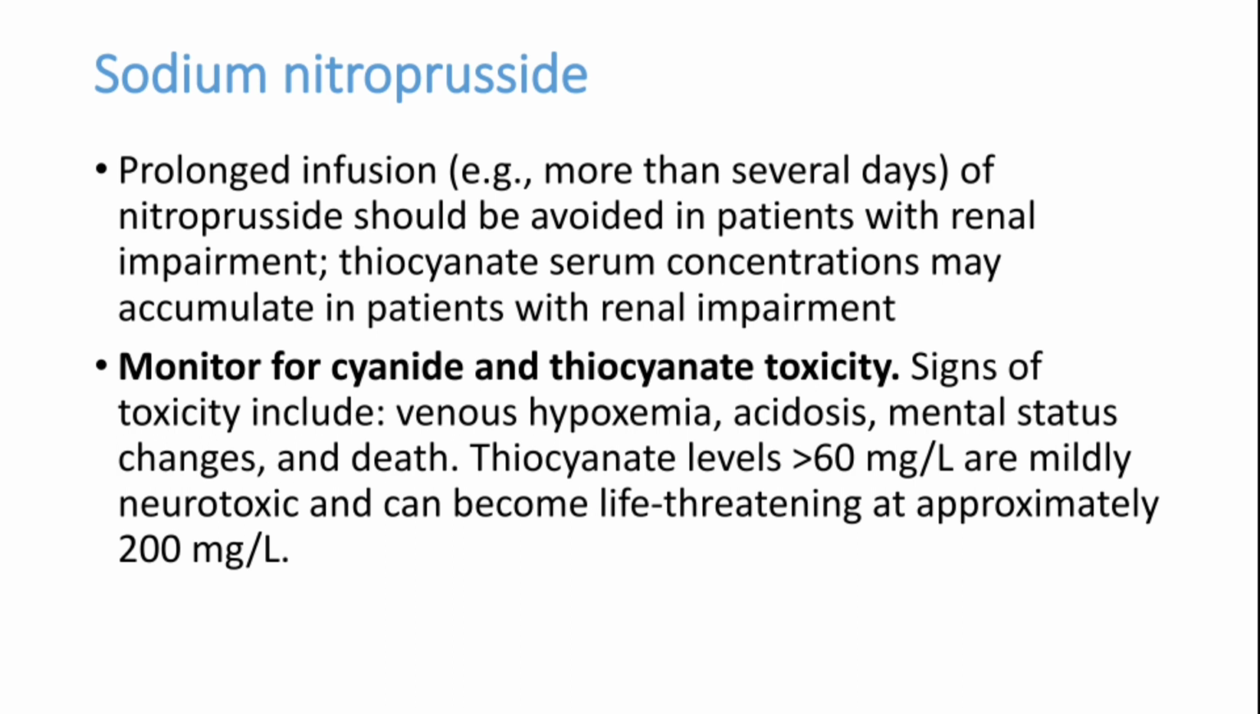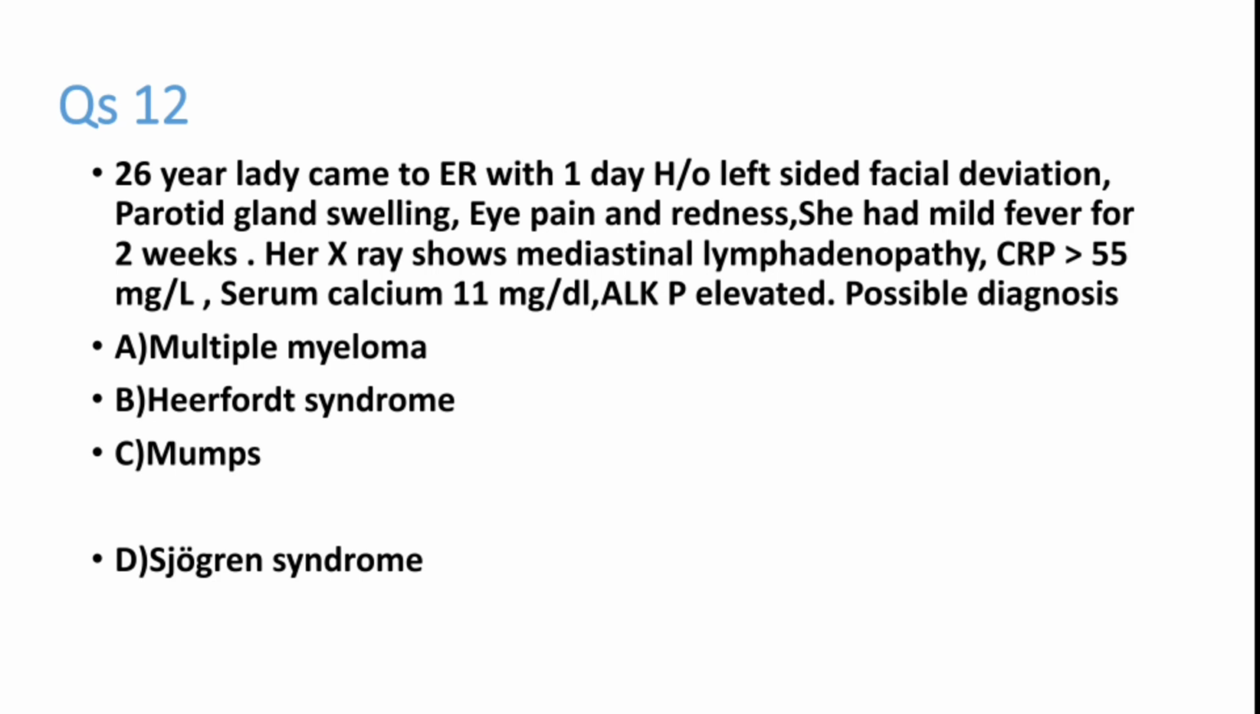We'll go to the next question, question number 12. A 26-year-old lady came to the ER with a one-day history of left-sided facial deviation. So she has left-sided facial deviation because of facial nerve paralysis on the opposite side. It's a LMN type of facial weakness, with parotid gland swelling, eye pain and redness of the eye. She had mild fever for 2 weeks. Her X-ray shows mediastinal lymphadenopathy.